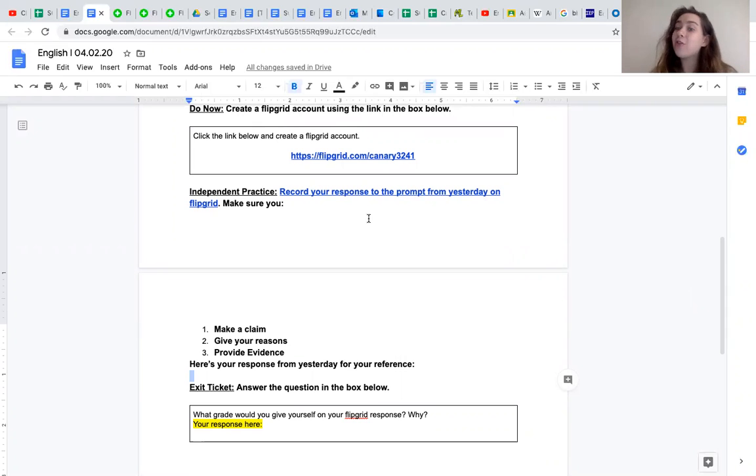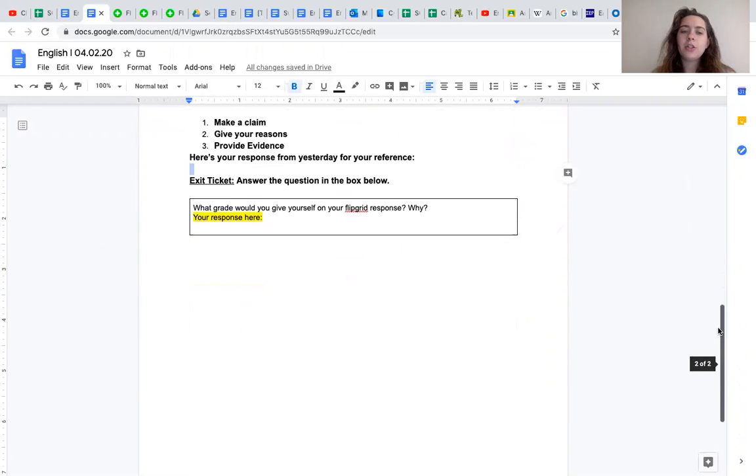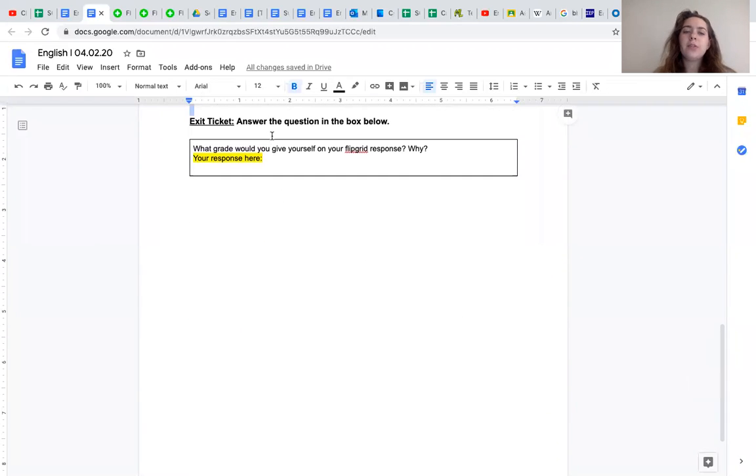All right, now that you've finished recording your response on Flipgrid, you only have 1 step left for the day. That's your exit ticket. All you have to do is answer the question in the box below. The question is, what grade would you give yourself on your Flipgrid response and why? Once you've answered that question, we're all the way done for the day. Thank you for your hard work.